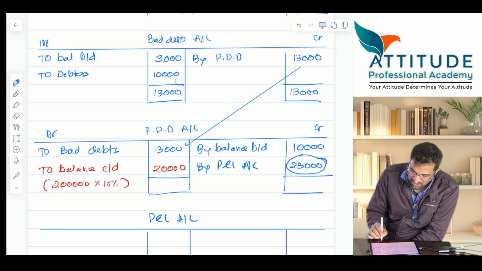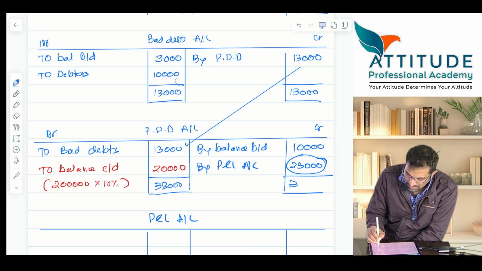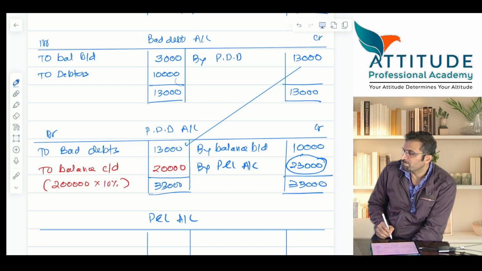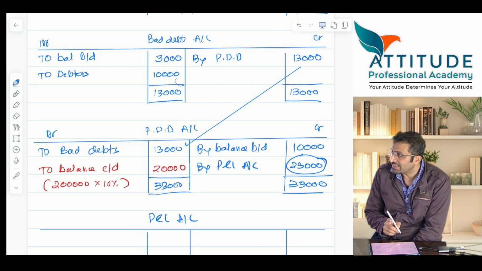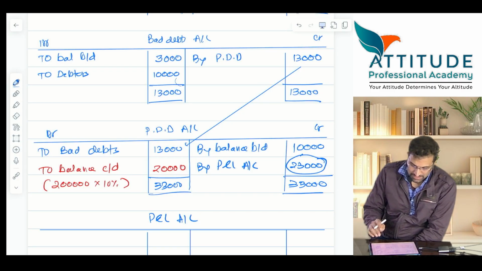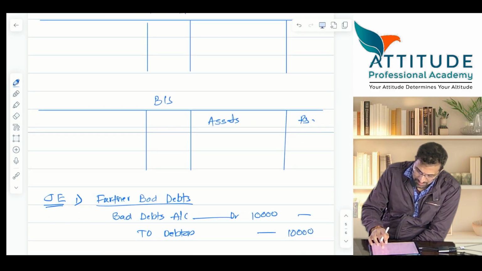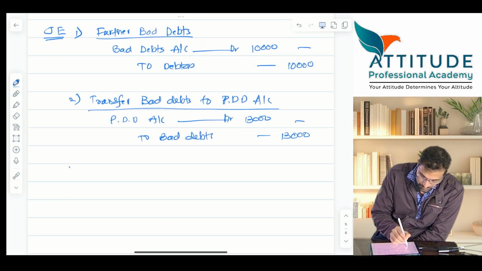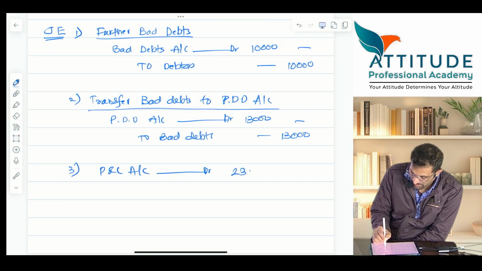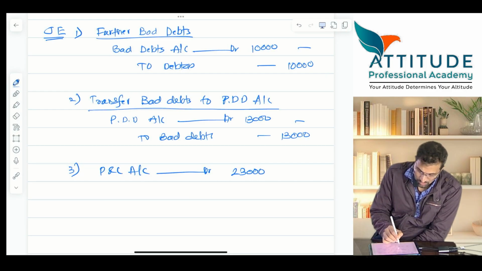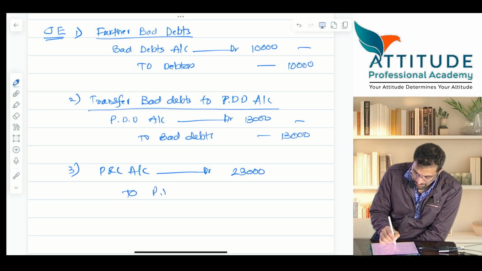But not the closing balance. Is it equal on both sides? Now what will come in the balance sheet is only the red color. Okay. But what about P&L? Tell me, I have to pass this entry, no? P&L account debit, how much? 23, to PDD 23,000.